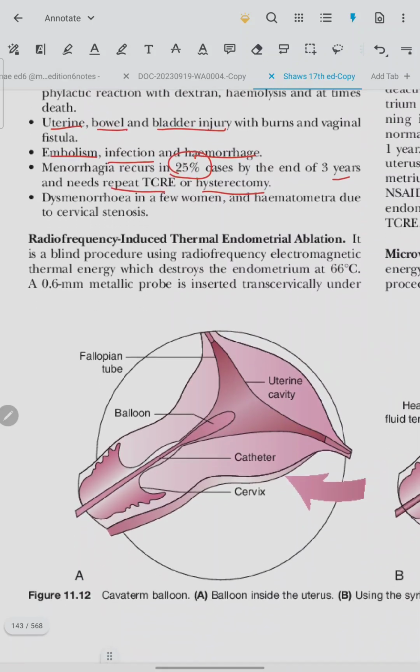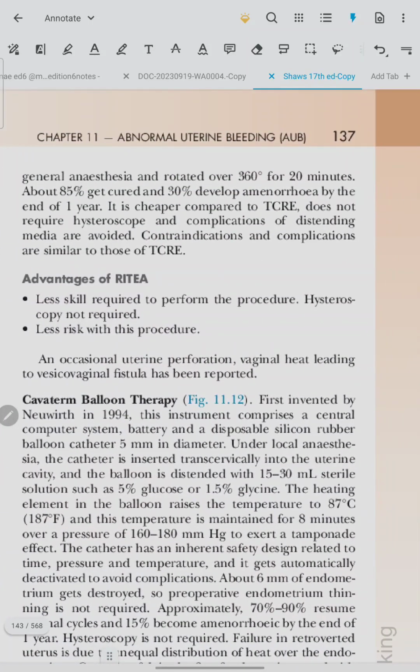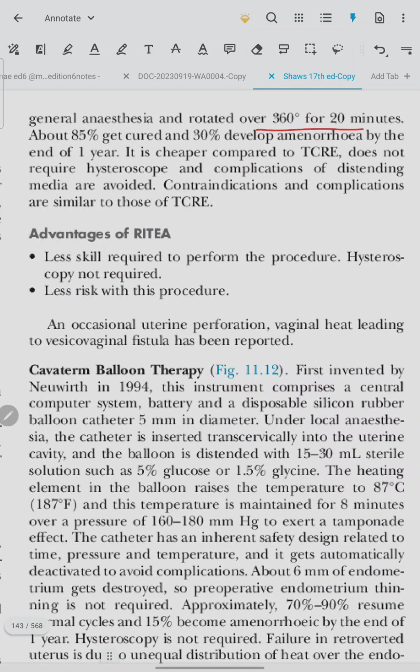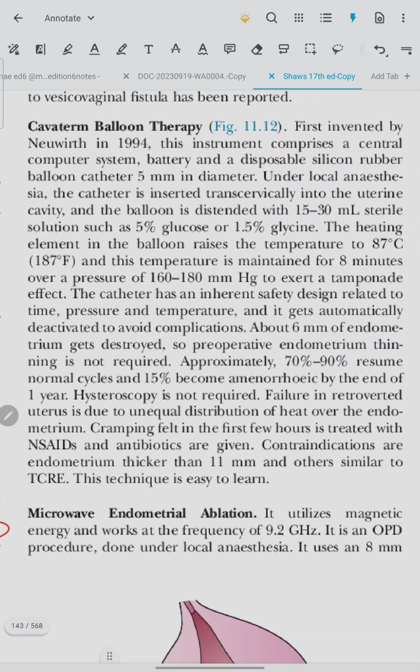Radiofrequency induced thermal endometrial ablation. It is a blind procedure using radiofrequency electromagnetic thermal energy which destroys the endometrium at 66 degrees centigrade. A 0.6 mm metallic probe is inserted transcervically under general anesthesia and rotated over 360 degrees for 20 minutes. About 85% get cured, 30% develop amenorrhea by the end of 1 year. It is cheaper compared to TCRE, does not require hysteroscope, and complication of distending media are avoided. Advantages of RITA: less skill is required to perform the procedure, less risk with the procedure.